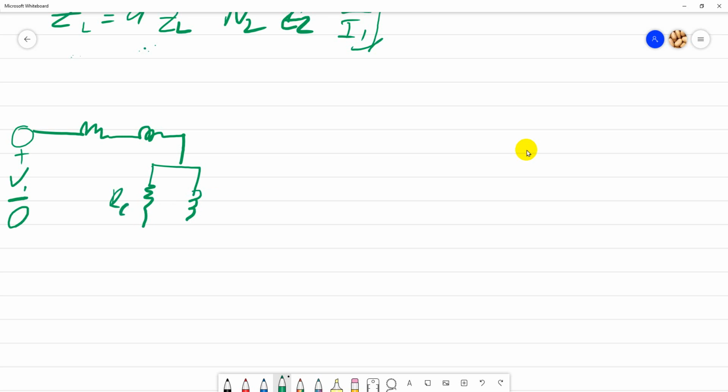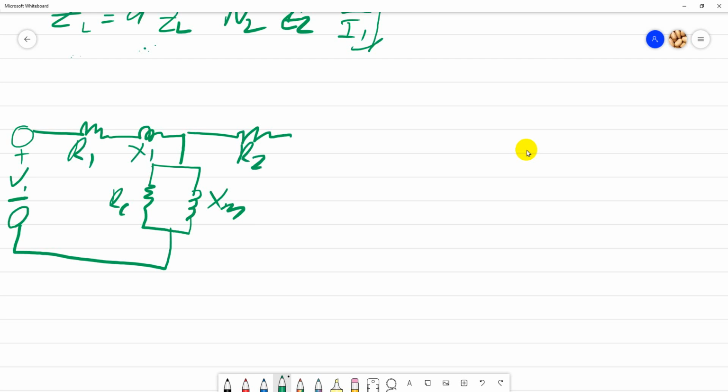This is RC, and make sure you know what RC is: core resistance. XM is the magnetization inductance. Make sure you know all of this. You have to label it. This is R1, which is basically copper loss. This is the flux leakage, X1, and then this one is R2, the copper loss at the secondary side.